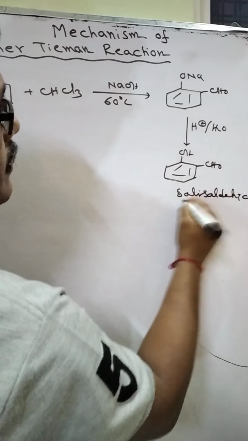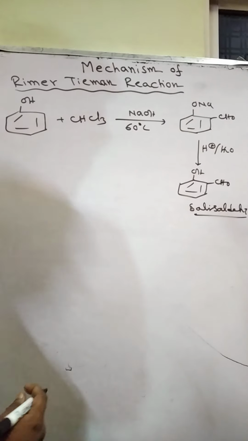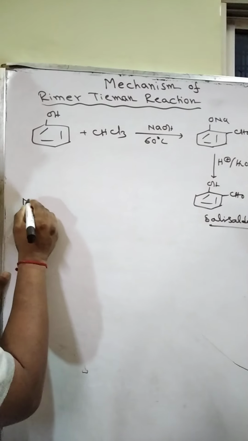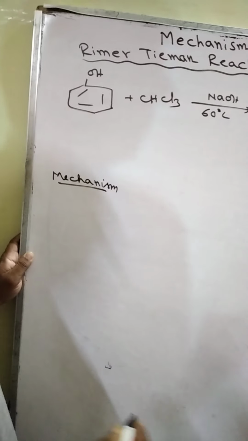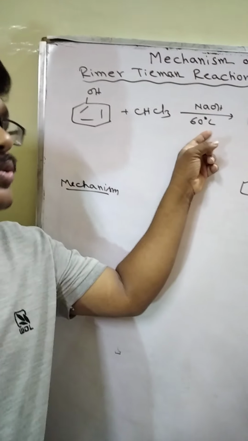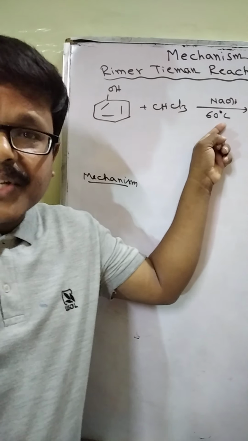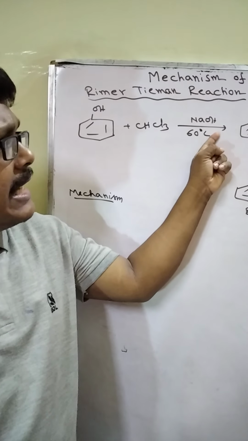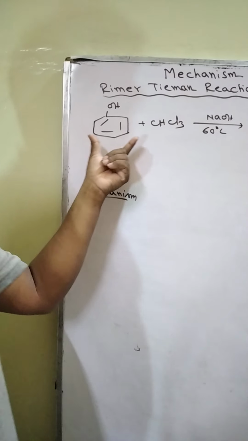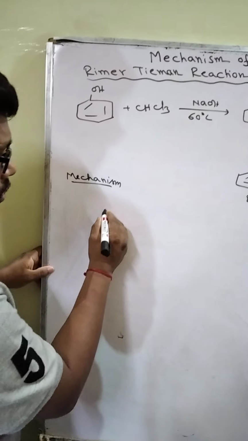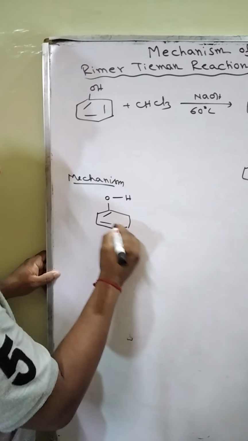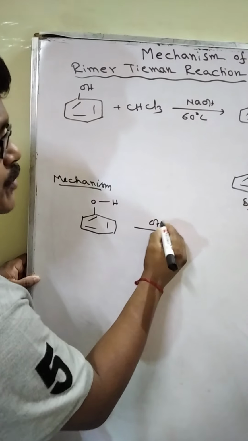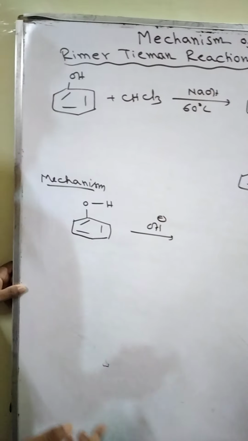Salicylaldehyde. Now, I want to discuss the mechanism of this reaction. Mechanism. We have seen that the reaction goes through basic medium. So this NaOH will first react with phenol. How? OH minus comes from NaOH.